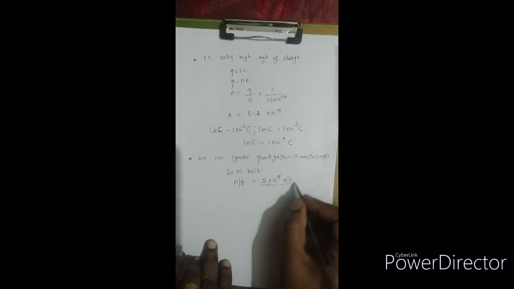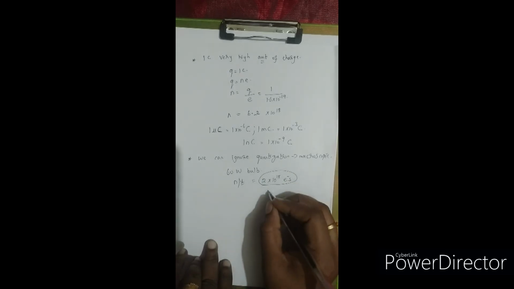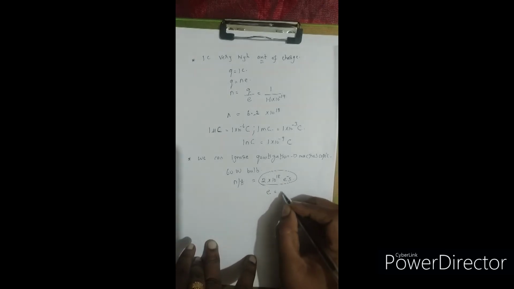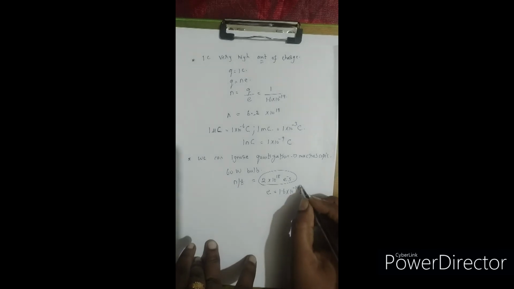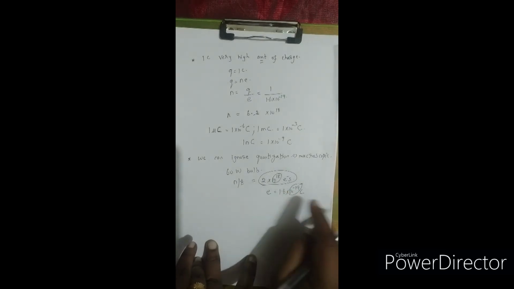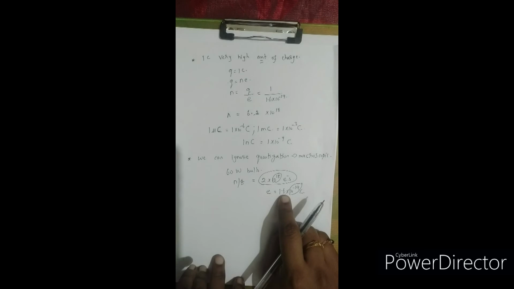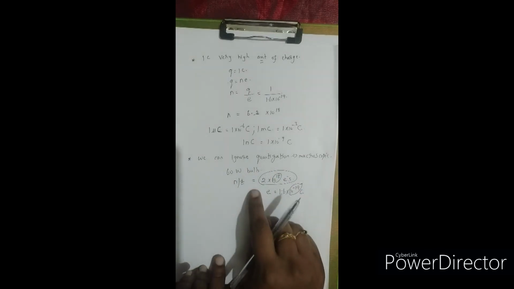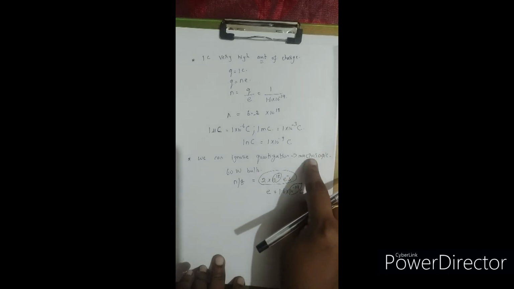So this number again is a very large number when compared to the value of e, right? So you know that the value of e is 1.6 into 10 to the power of minus 19 coulomb. So see, it is around 10 to the power of minus 19 and this is around 10 to the power of 18, the two extreme values. Okay, right? So when you take the 60-watt bulb, it is a macroscopic approach only, right?